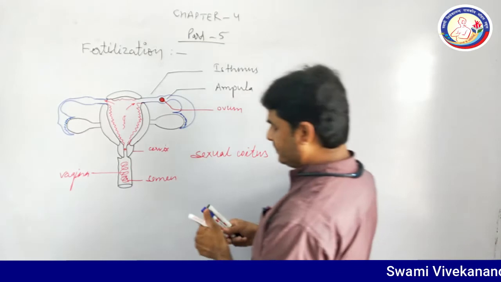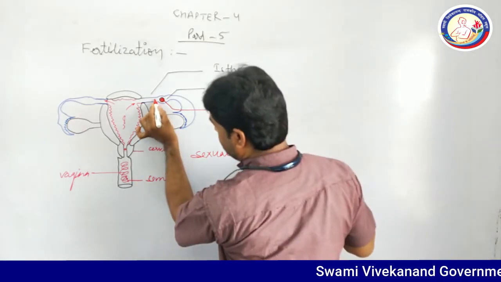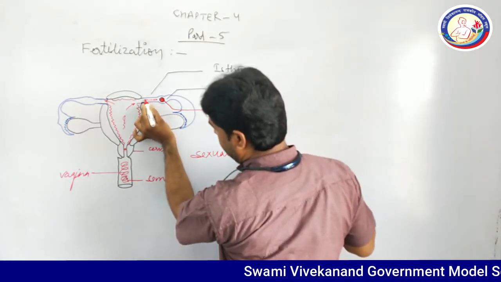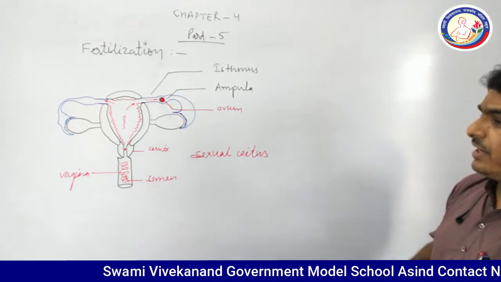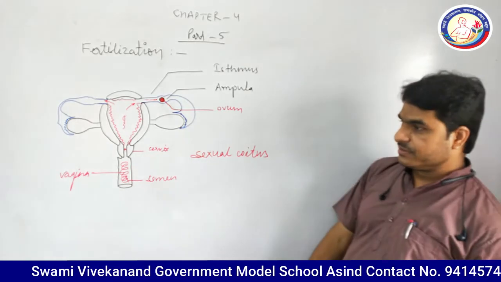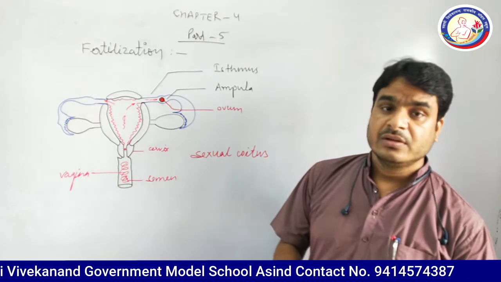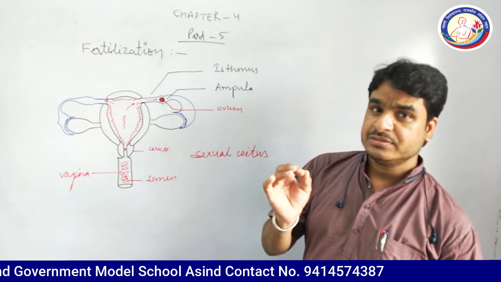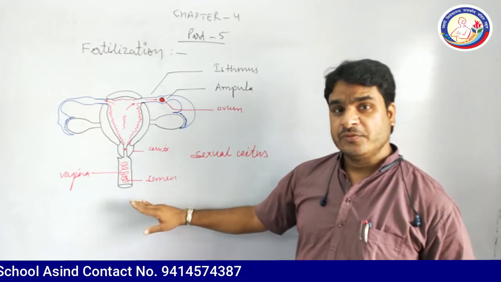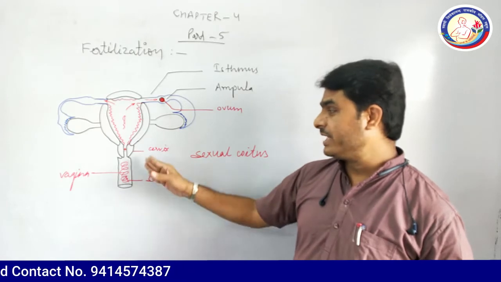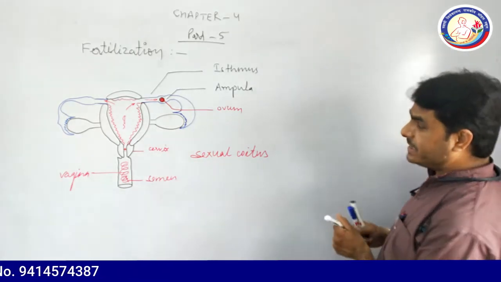As the sperm reaches the ampullary isthmic junction, fertilization will take place. Now, one point to remember is that the transfer of semen from penis to vagina is known as insemination.